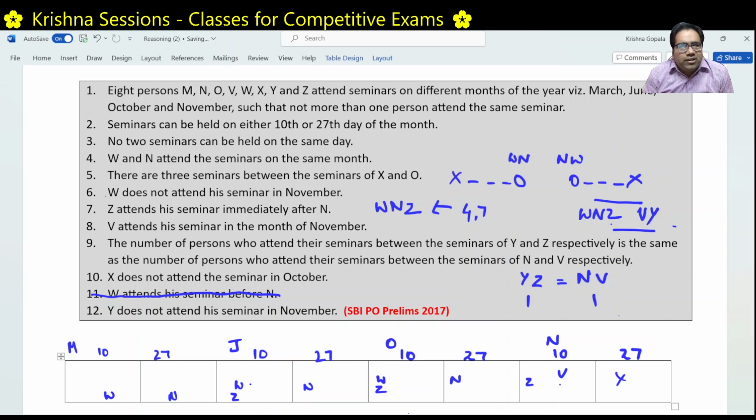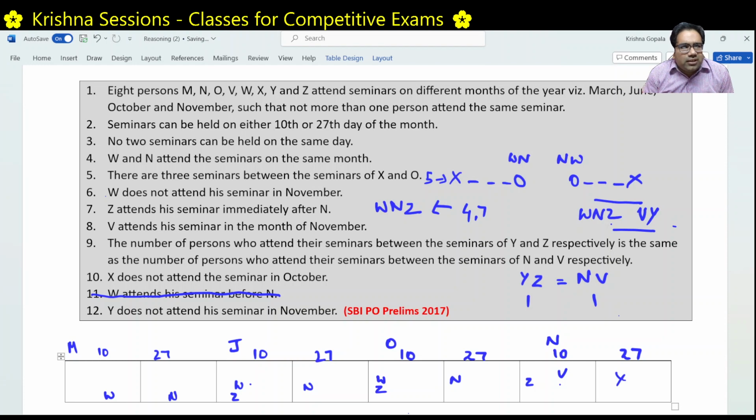After that, we have also discussed as per condition number 5, X and O are separated by three places, three places between X and O. So this is condition number 5. This is giving this, but so far we did not use this. Then we move to the next condition, this we have crossed out because we don't need this, because we already figured out W is before N.